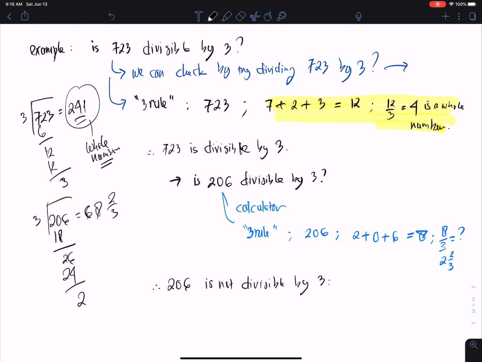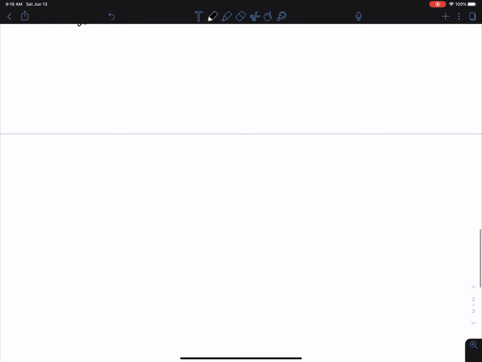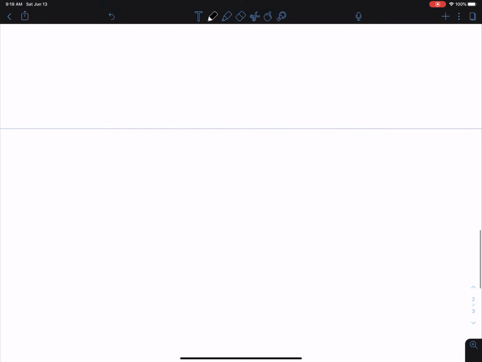So we can total up the digits in there, and then we see whether it is divisible by 3 or not. Okay, so let's just put it one by one. The divisibility rules.